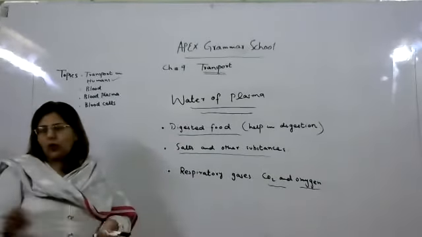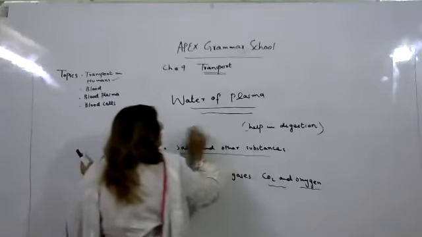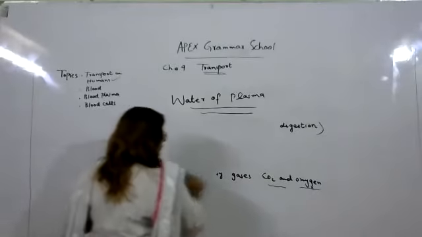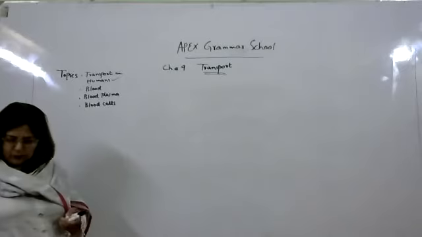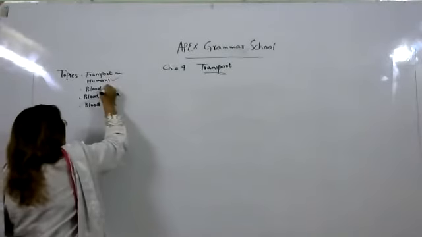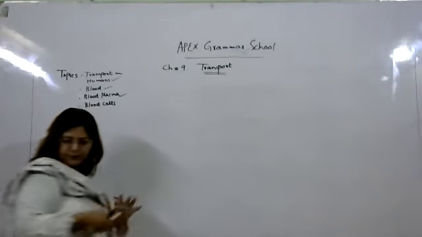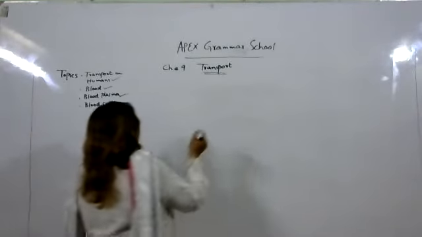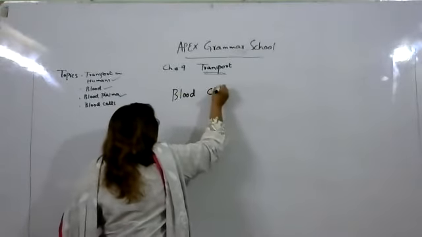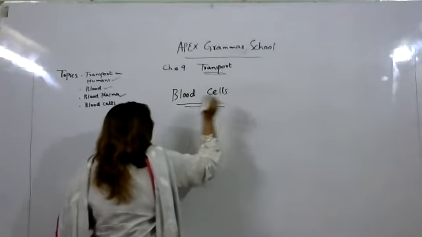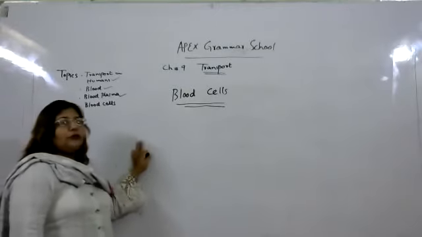Okay. After that, now we will discuss the types of blood cells. Blood cells are a very important part of the blood because our blood consists of three different types of cells.